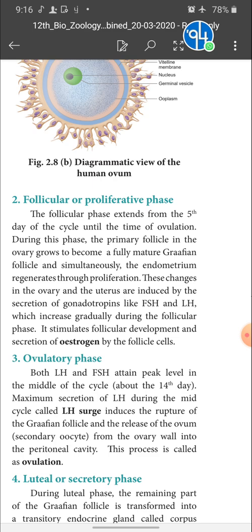And inside the uterus, the endometrium starts to regenerate. Already it peeled off during menstruation, so now there is no endometrium in the uterus. Now the endometrium again regenerates by proliferation. So this is called the proliferative phase. This is influenced by follicle stimulating hormone and luteinizing hormone, which increase gradually during the follicular phase. They stimulate the follicular development and the secretion of estrogen by the follicular cells.